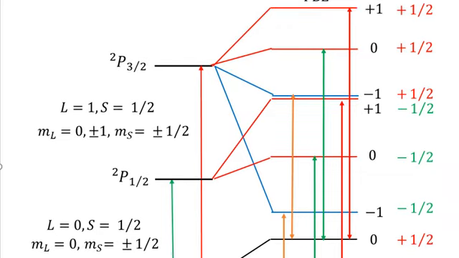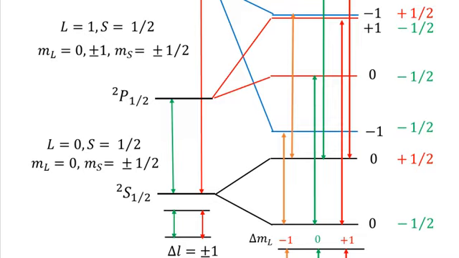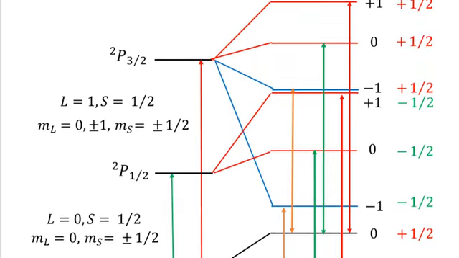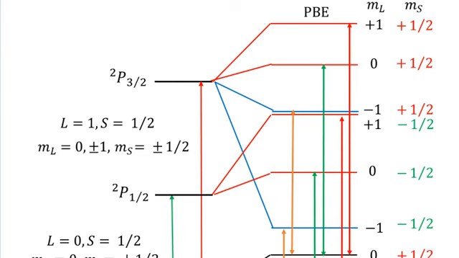So you see that there are total six values. P3 half and P1 half, these two terms together will have 6 values.